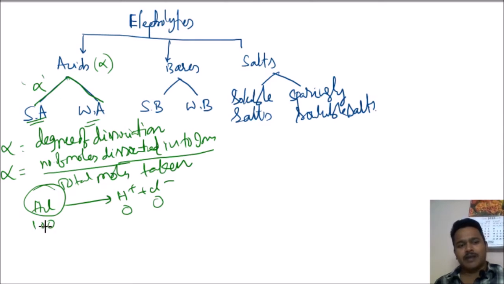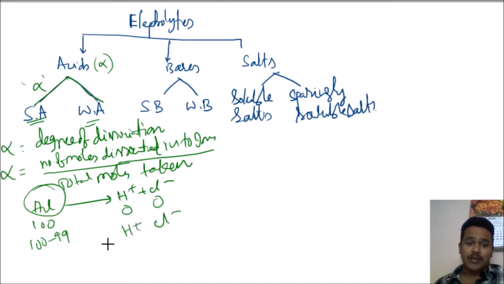After some time t, out of this 100, 99 HCl molecules convert into H plus and Cl minus. So 99 H plus and 99 Cl minus.